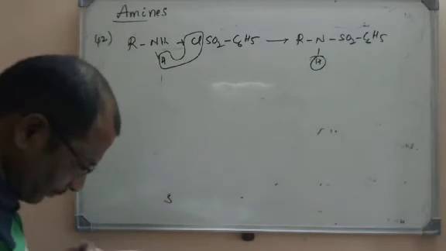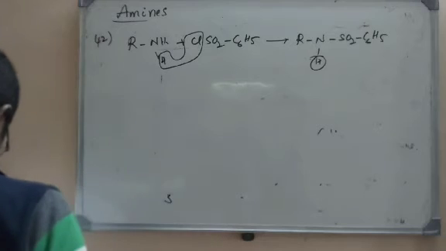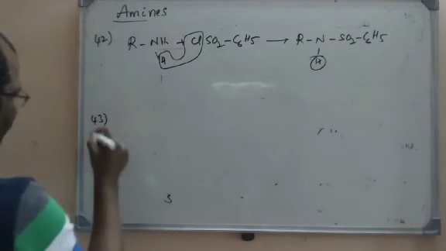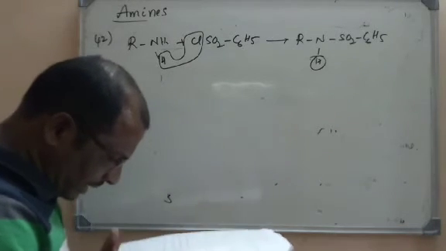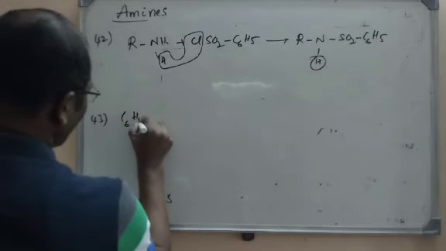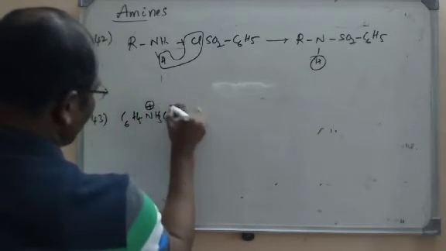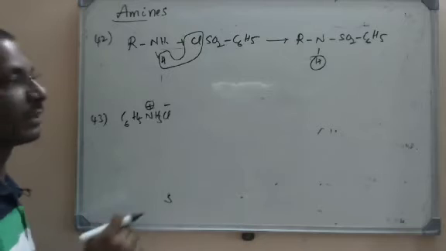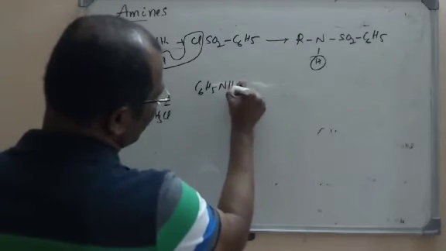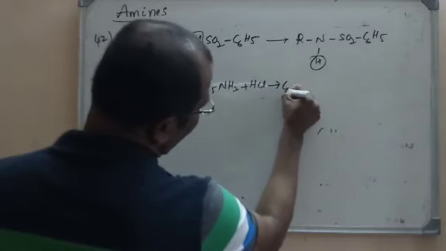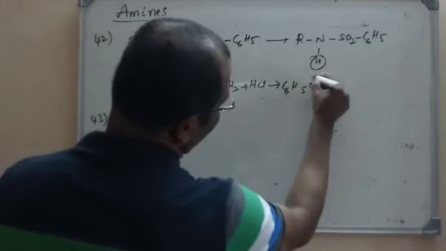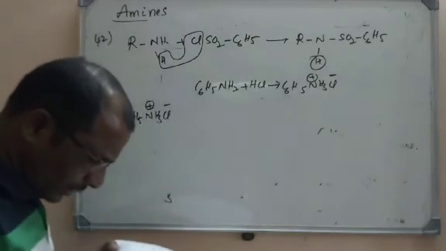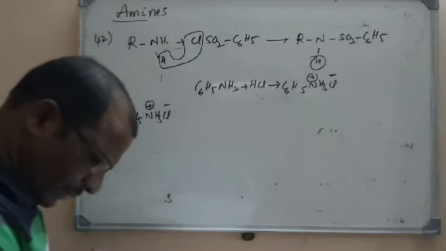Now let us move to the next question, that is question number 43. The solubility of C6H5NH3Cl, anilinium hydrogen chloride. C6H5NH2 is aniline, that is basic. When you treat it with HCl, what will we get? C6H5NH3Cl, anilinium hydrogen chloride will be formed here. So the solubility is highest among the following solvents.